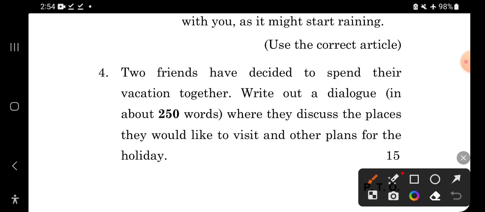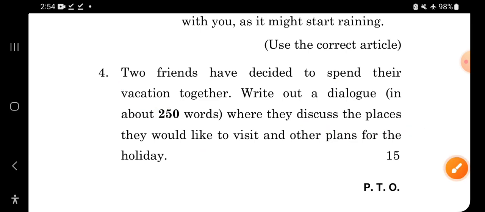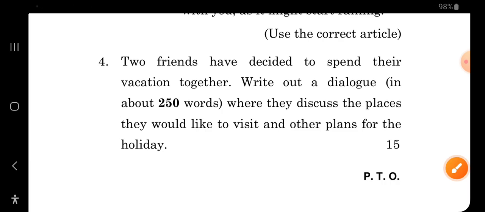First of all, यहाँ पर कुछ keywords हैं, like two friends are there, decided to spend their holiday, vacation, okay, spend their vacation together. ठीक है, write out a dialogue. Dialogue again the same thing is there. Discuss the places they would like to visit. So you can give an overview like, say suppose अगर BEGC 131 के लिए you will start, so you can again give them, it is not compulsory, but you can just give an overview that two friends Rahul and Sushil are talking about or discussing about that they are going to spend a vacation in so and so place. For example, they are going to